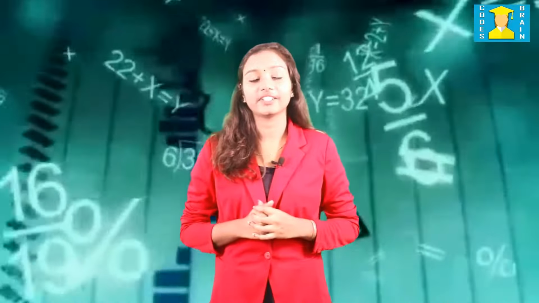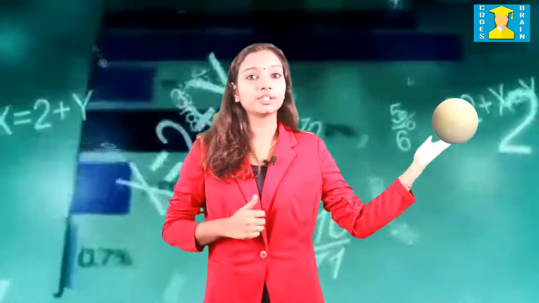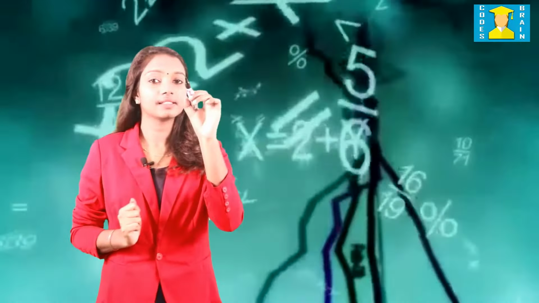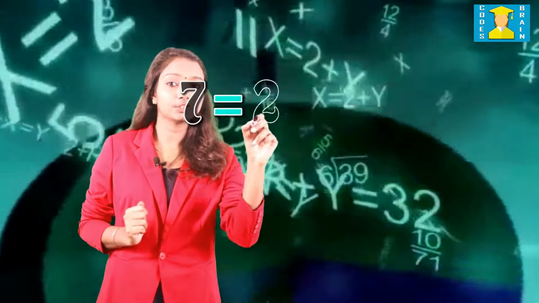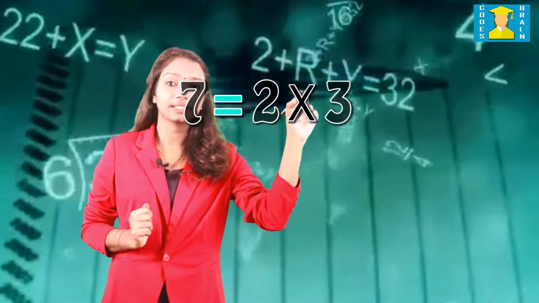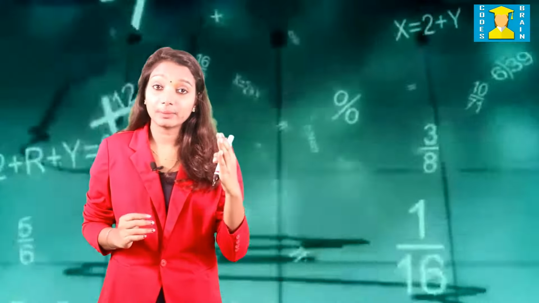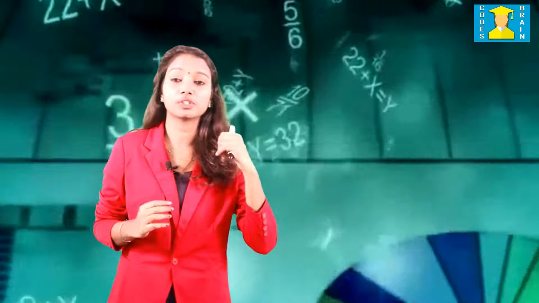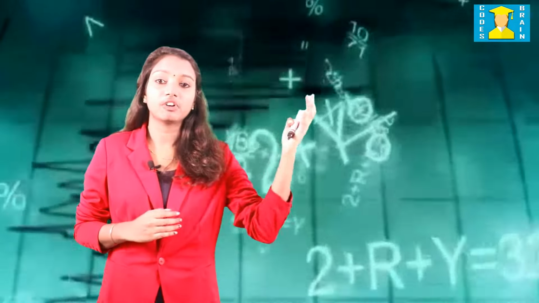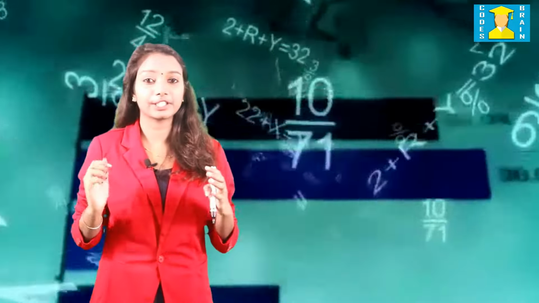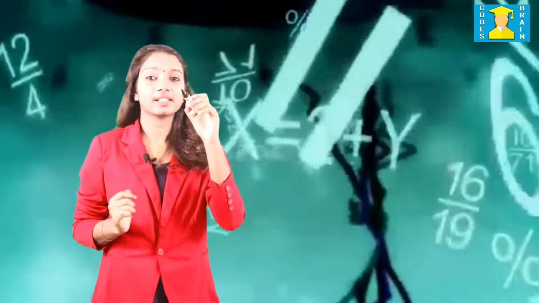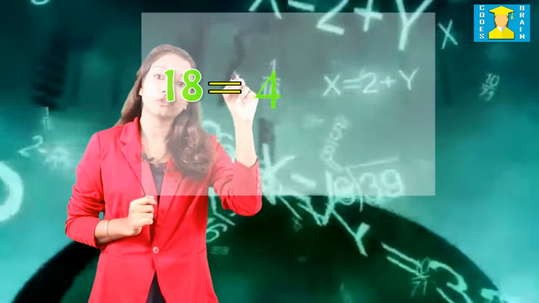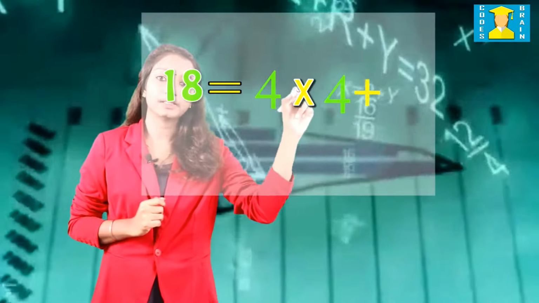See this in another way. If you have 7 balls and you are grouping these balls into 3 groups, you will get 2 balls in each group and 1 ungrouped ball. It can be written as 7 is equal to 2 into 3 plus 1. That is, 7 balls is equal to 2 balls of 3 groups plus 1. We have 18 balls and grouped to 4. We can write it as 18 is equal to 4 into 4 plus 2.